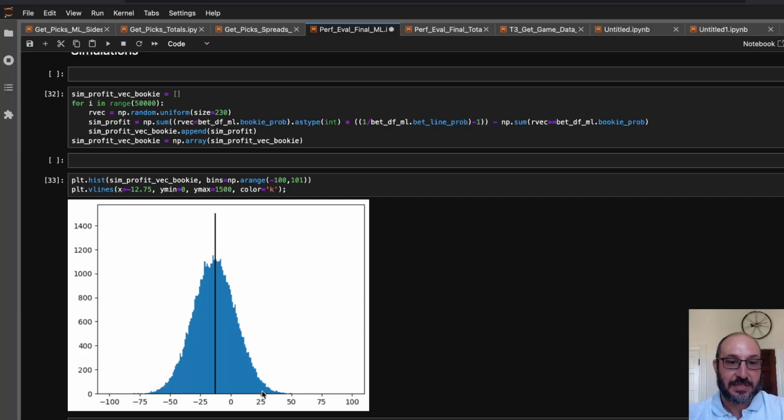So you see there's some chance I would have made 25 units, even if the bookies are right. It's a small chance, but there's some percentage chance where I just get lucky. The bookies were right, my model was not doing anything right, but I still made 25 units or even profited, right? There's still a pretty good probability that I would have profited even if I was totally wrong and the bookie probabilities were right. But you see, where I landed was almost like dead center. It was like dead center of what the bookies would have predicted that I would have won or lost on the money line.